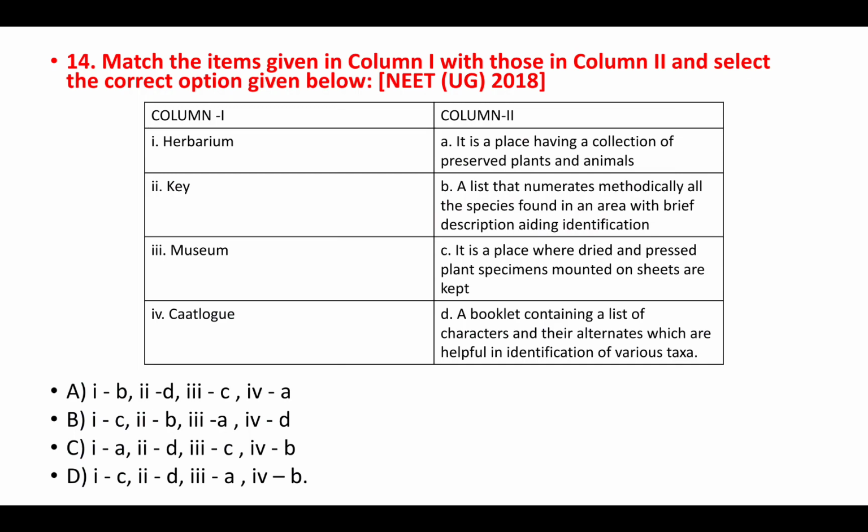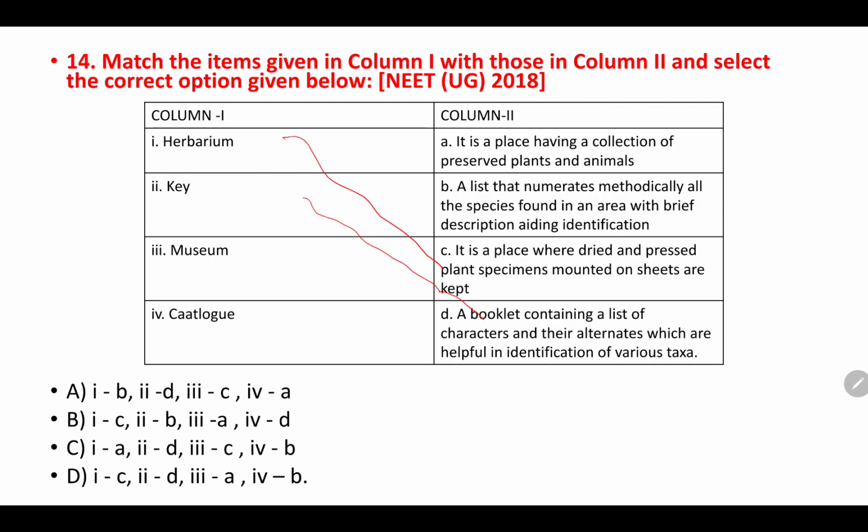Now, let's match the following. Herbarium. So, herbarium is the third, that is C. Place where dried pressed plant specimens are mounted on sheets and kept. And key, it's a booklet which contains a list of characters and gives some alternatives.